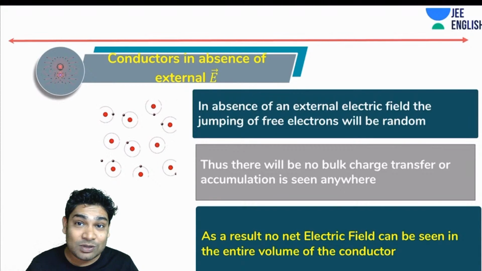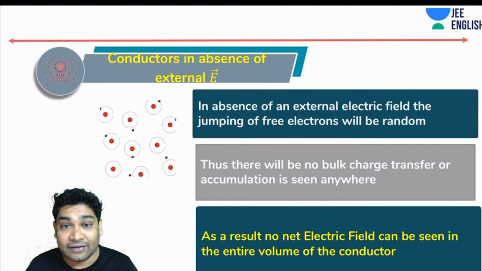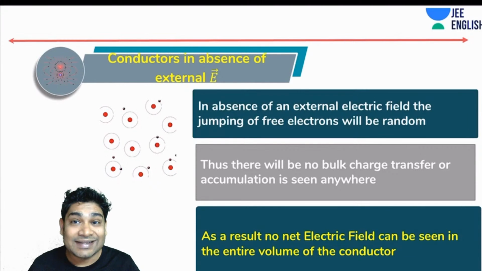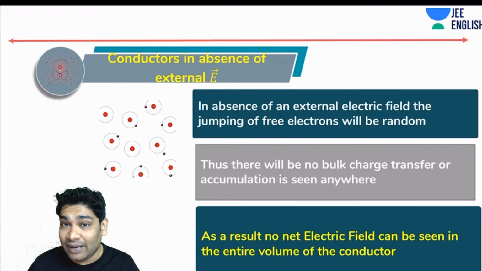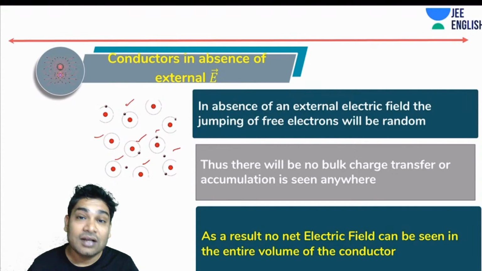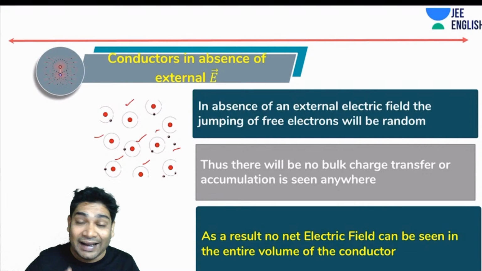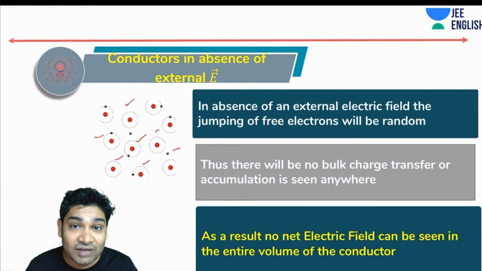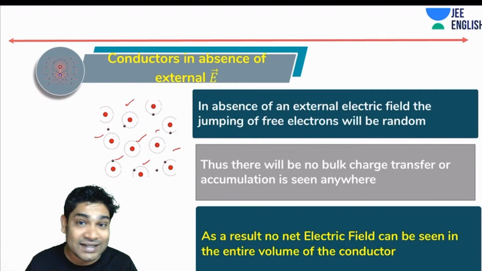So, what happens to a conductor in absence of an electric field? If there is no external electric field, then the jumping of free electrons is completely random. Why? Because imagine this guy. This guy is surrounded by this, and this. There is no reason why an electron would favor jumping in any one direction or favor jumping to a single nucleus, right? It's just a matter of chance which nucleus it jumps to.